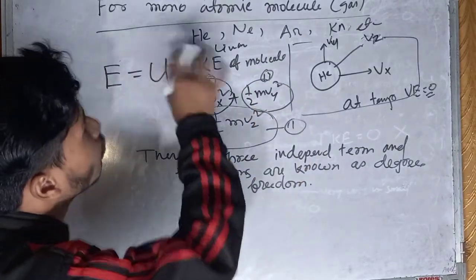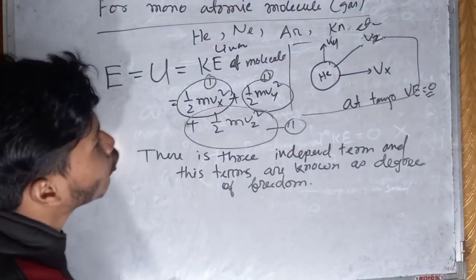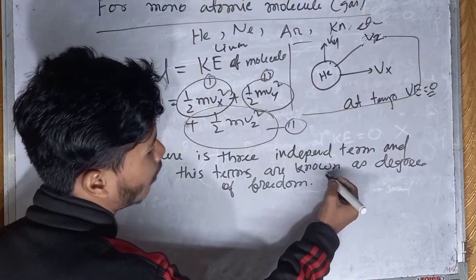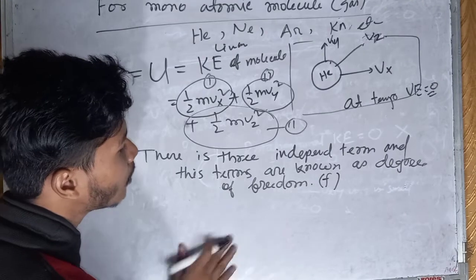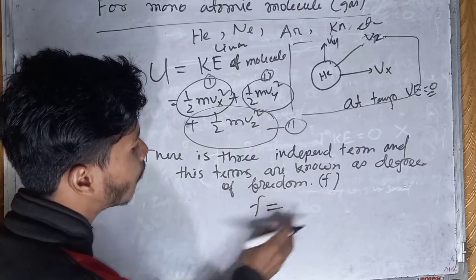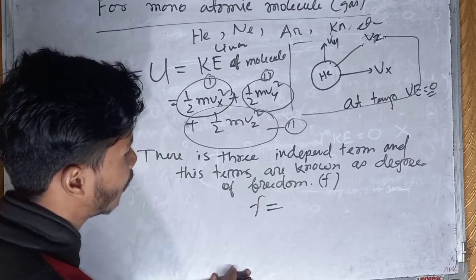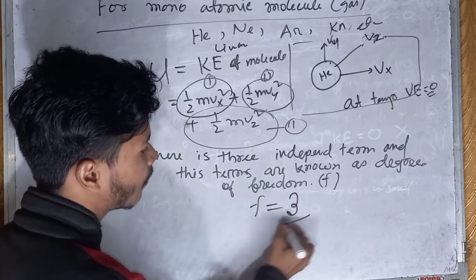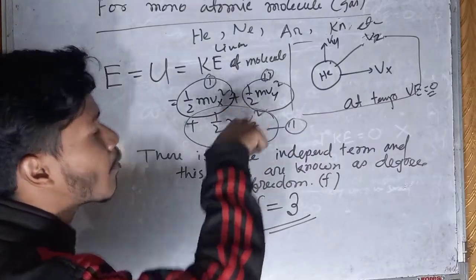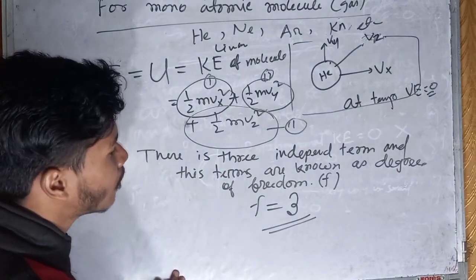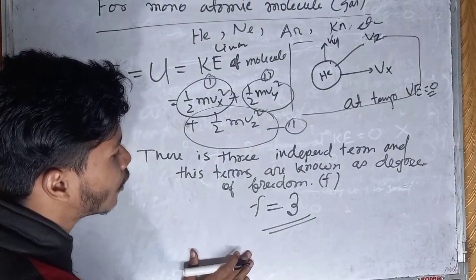So for a monoatomic molecule, the symbol for degree of freedom is F. Since there are 3 terms of kinetic energy, the total number of degrees of freedom for a monoatomic molecule is 3.